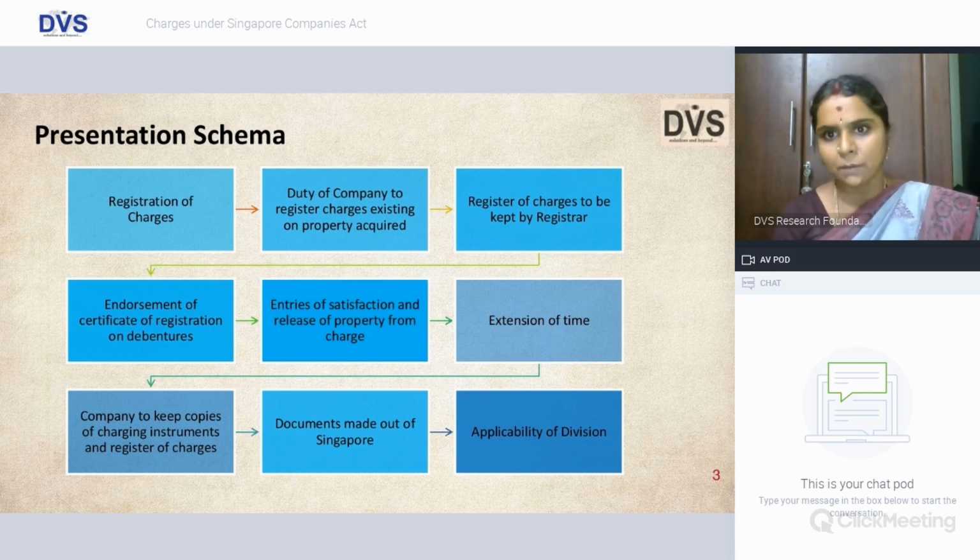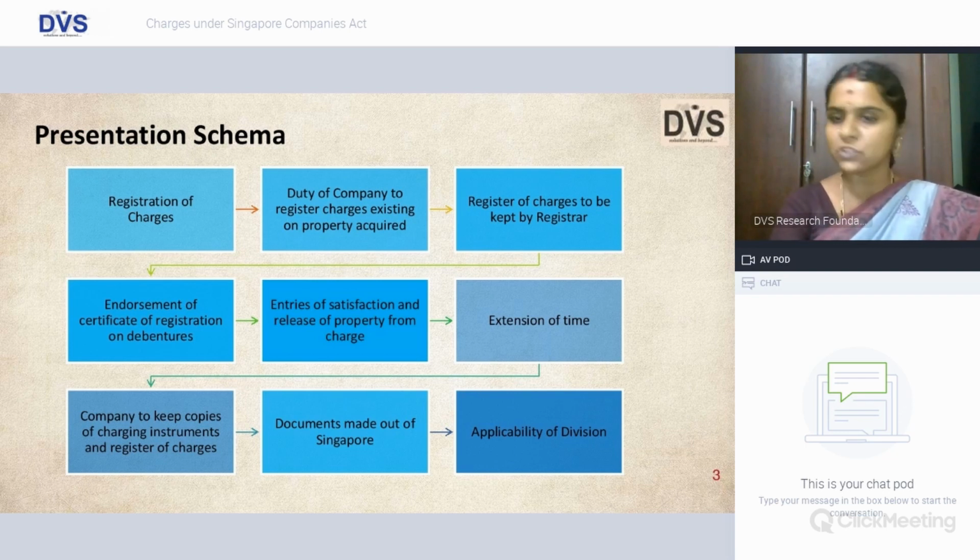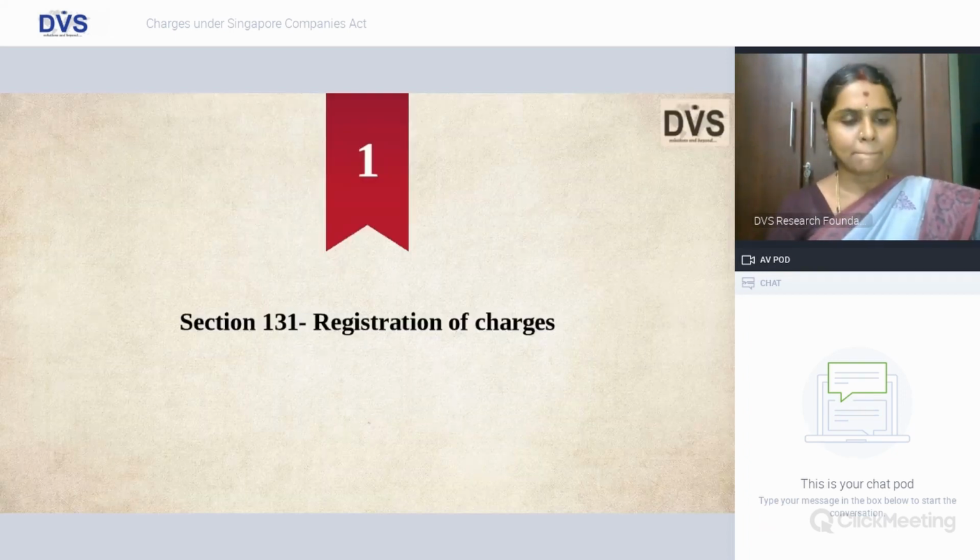Documents made out of Singapore, where the documents were executed out of Singapore, then it is a just and genuine reason for you to delay the registration of charge, in which case an extension of a further 7 days is allowed, which we will see with specific provision reference, and the applicability of this Division 8. Which are those areas where the scope is covered for Division 8, which we are going to see today.